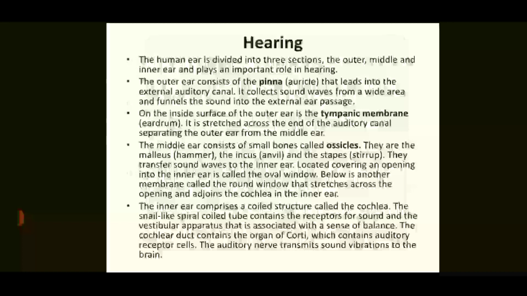After vibrating the three ear ossicles, it enters into the oval window and then the round window and then into the endolymph of the cochlea. Due to the vibration in the endolymph of the cochlea, the hearing sense receptors, which is the organ of Corti, transfer the hearing signals into the brain.